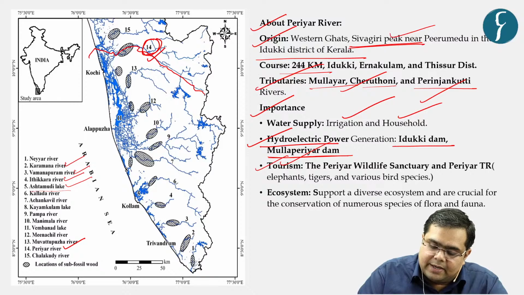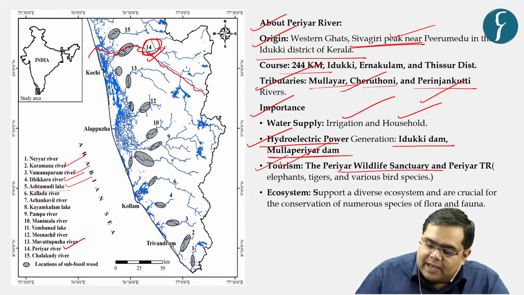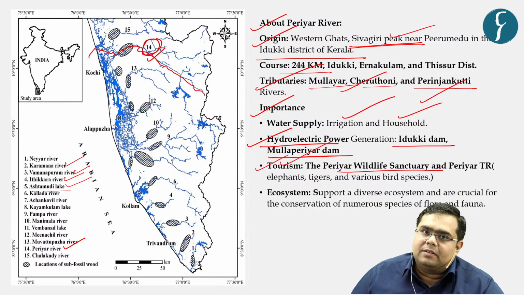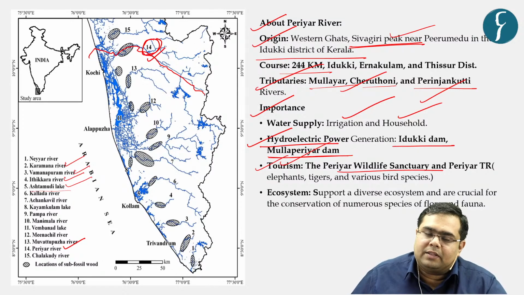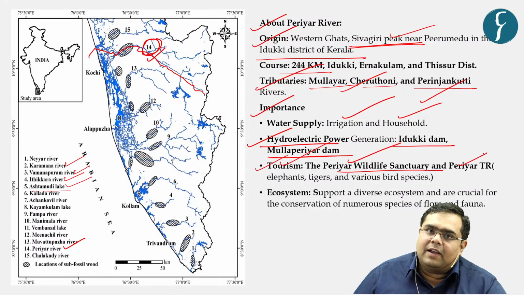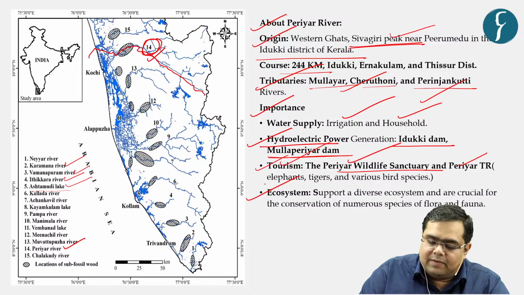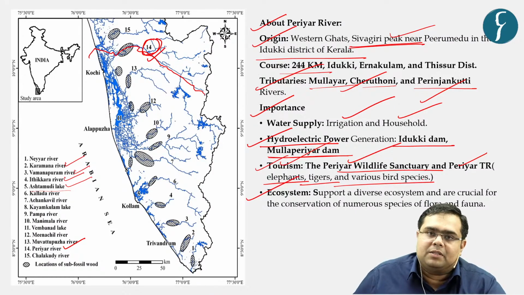Then the next aspect is with respect to tourism. Periyar Wildlife Sanctuary and Periyar Tiger Reserve are located within the vicinity of this particular river. This river passes through a thick forest in which Periyar Wildlife Sanctuary and Periyar Tiger Reserve have been created as protected areas, and it supports a diverse ecosystem in which elephants, tigers, and various bird species and animal species are found.